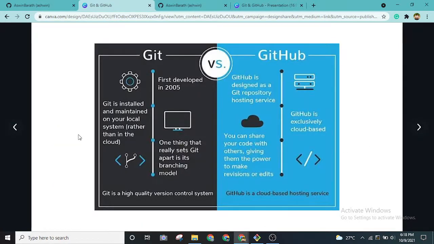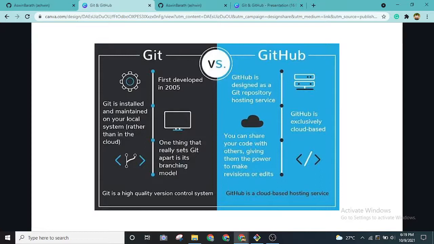So this is the difference that I was talking about. Git was first developed by Linus Torvalds actually. Linus Torvalds is the one who created the Linux operating system itself, so he is the founder of Git as well. It was developed back in 2005, and what Git does is it will be installed and it will maintain